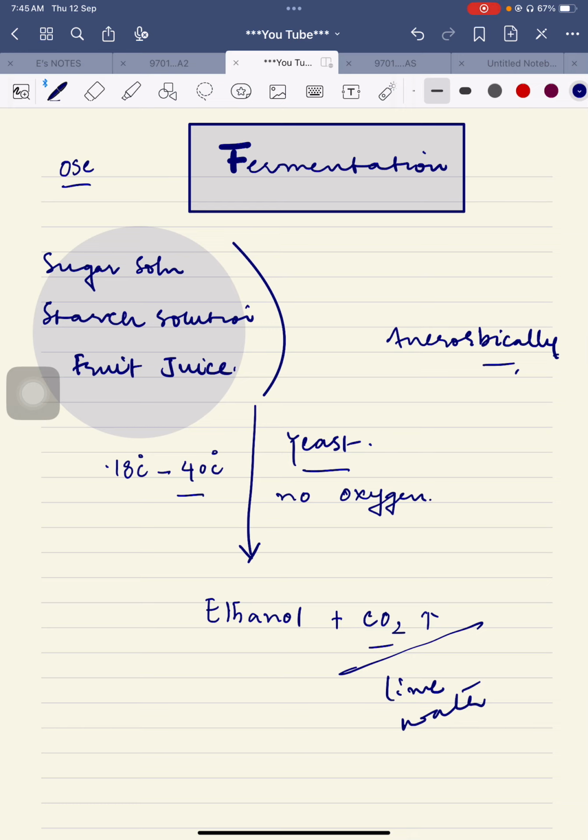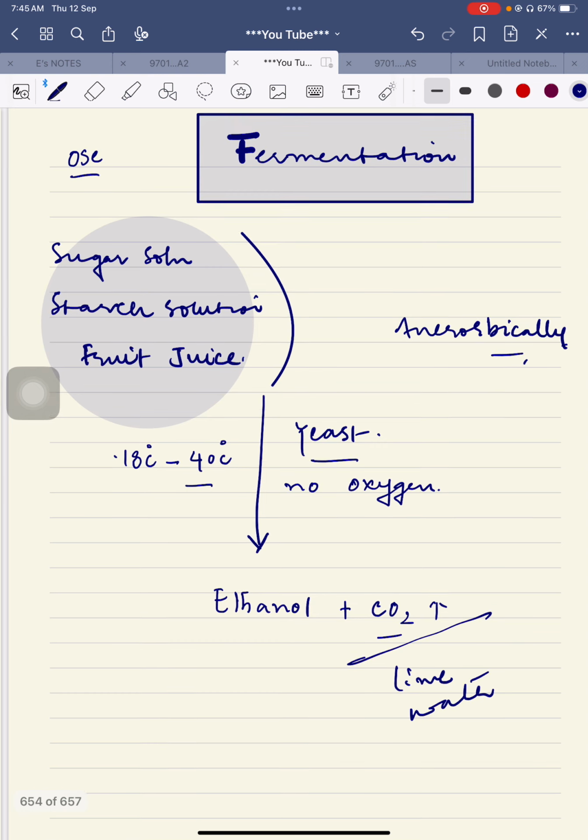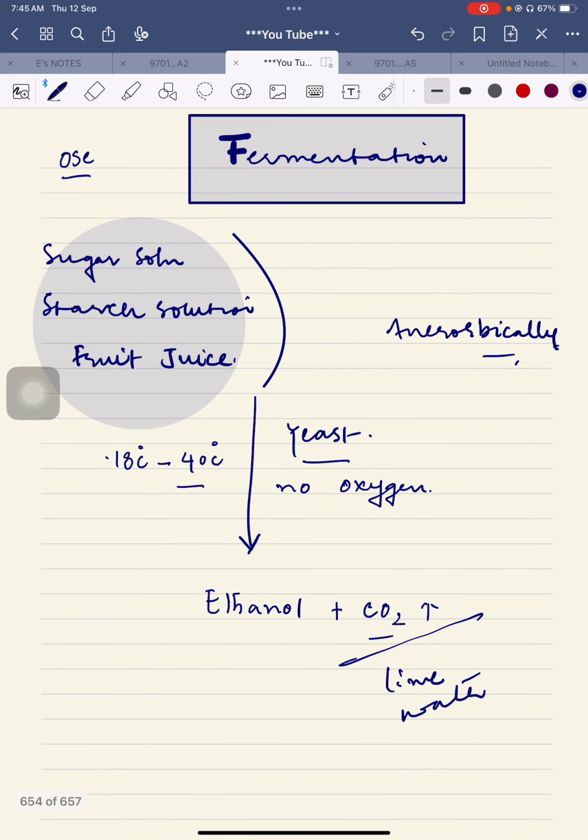Guys, I would like to bring your attention back to the point of the catalyst. So what is a catalyst? A catalyst is a substance which speeds up a chemical reaction by lowering the energy of activation and by selecting an alternative pathway with lesser energy of activation, you may say. Similarly, a biological catalyst is also lowering the energy of activation of that reaction. Basically, yeast, a biological catalyst, is speeding up a chemical reaction. So this is how fermentation is being carried out.